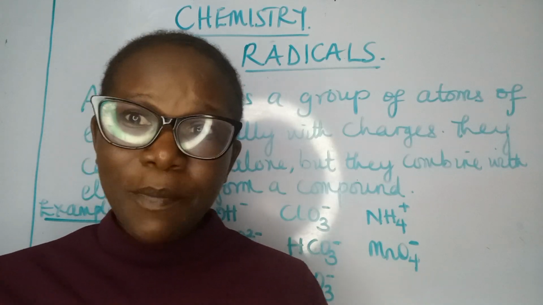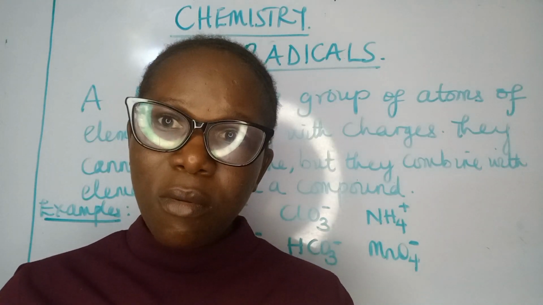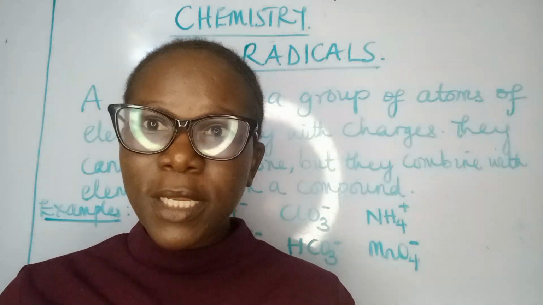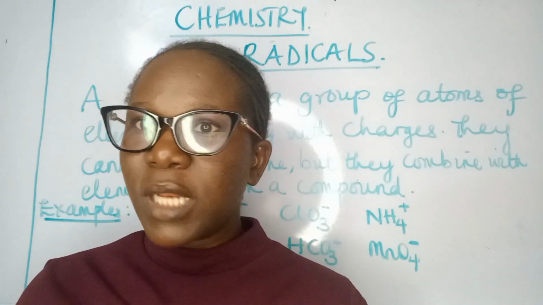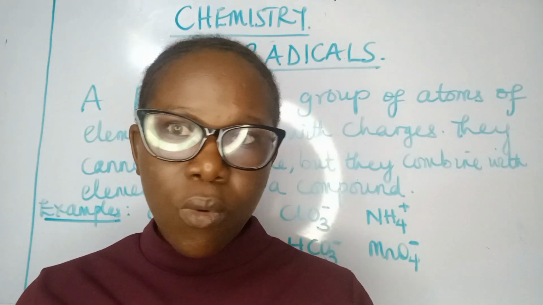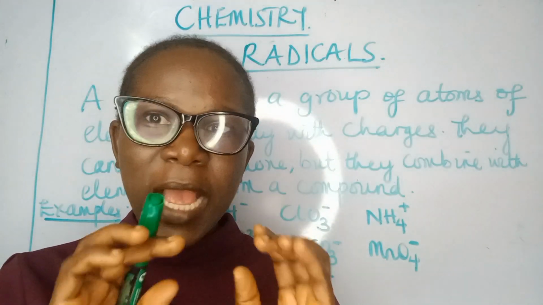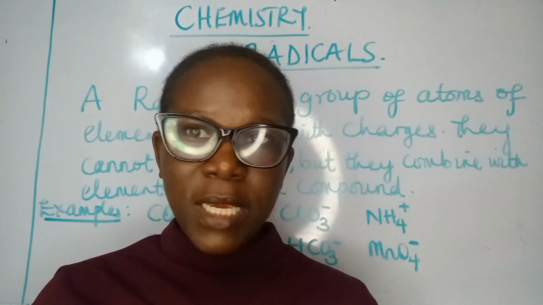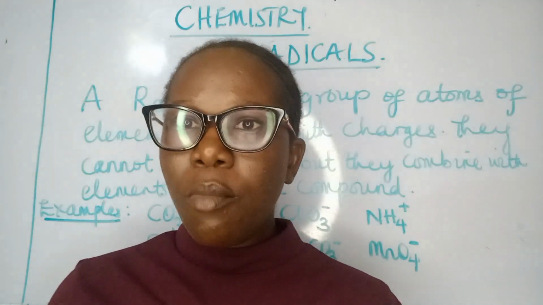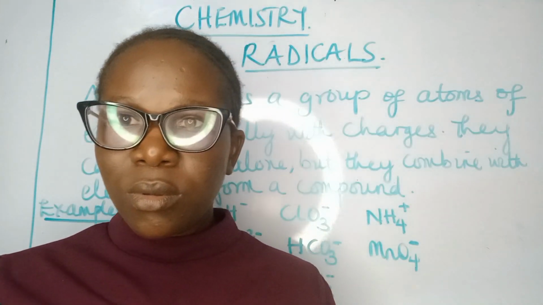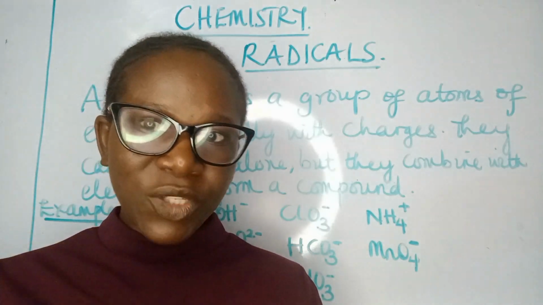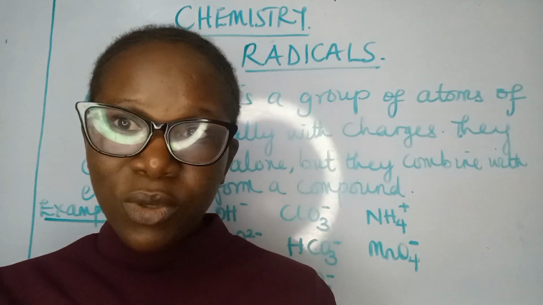They don't exist independently. That is, they form part of a compound. They don't exist alone. A compound can exist alone, like water, H2O. It's made up of hydrogen and oxygen, two or more elements, yet it has no charges on top and it exists alone. It's neutral. But a radical still carries a net charge, that is plus or minus with some numbers on it.